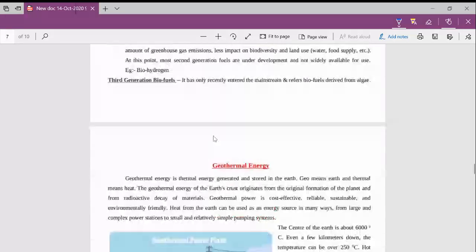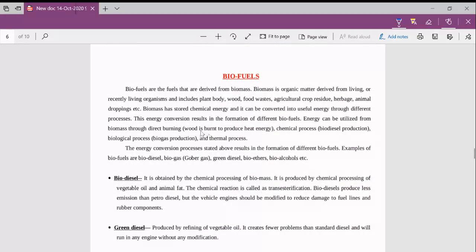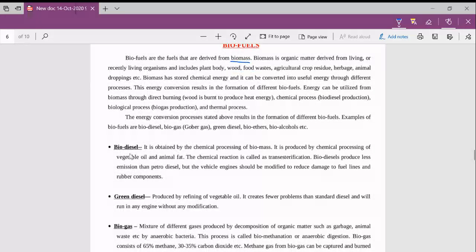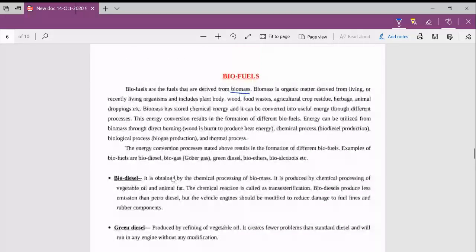Okay, so next is biofuels. Biofuels are basically the fuels that are derived from biomass, and they are classified into biodiesel, green diesel, biogas, like that. Okay, so what is biodiesel? It is obtained by the chemical processing of biomass.